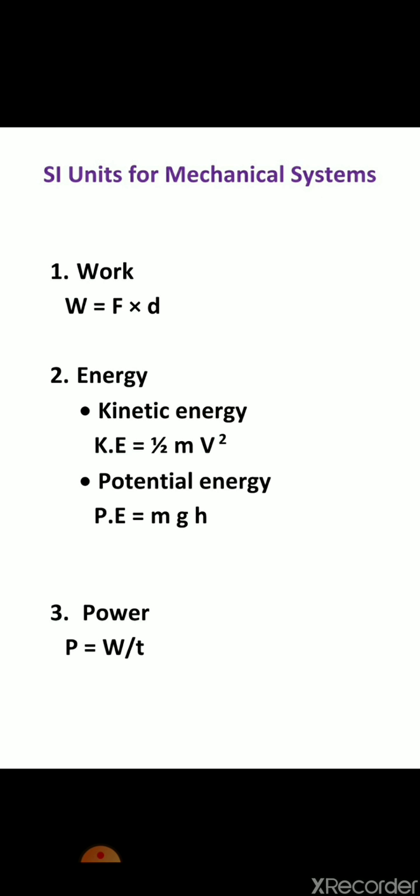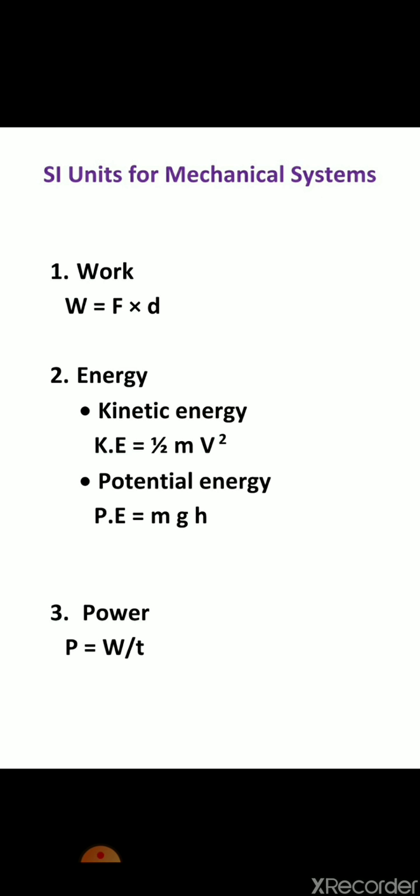And second energy is the potential energy. Potential energy is the energy possessed by the body due to its position. It is given by mgh, where m is mass, g is gravitational acceleration and h is the height. So this energy is measured in joule.